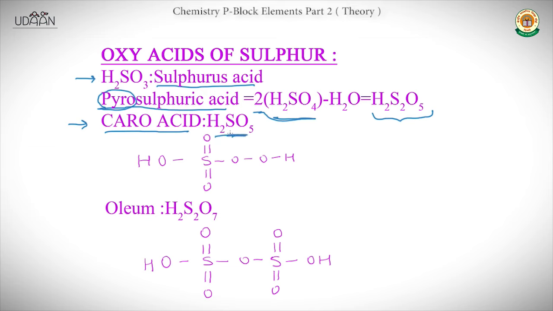Now we'll move toward the next important acid, which is called Caro's acid, and its formula is H2SO5. Here is the structure. It is a very important structure. It contains one peroxy bond. Yeah, it consists of one peroxy linkage. This one is called the peroxy linkage.